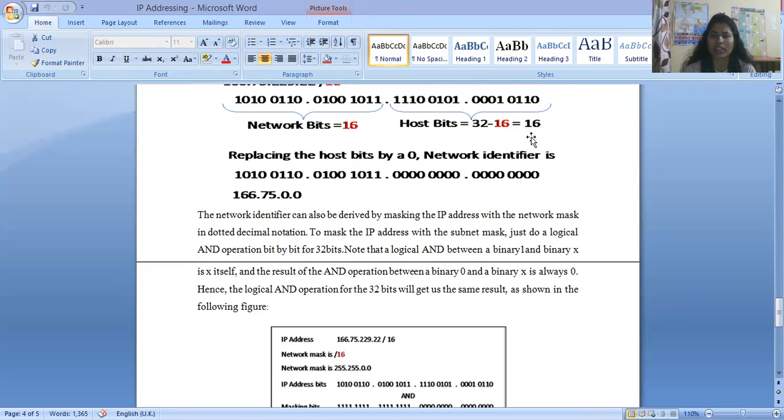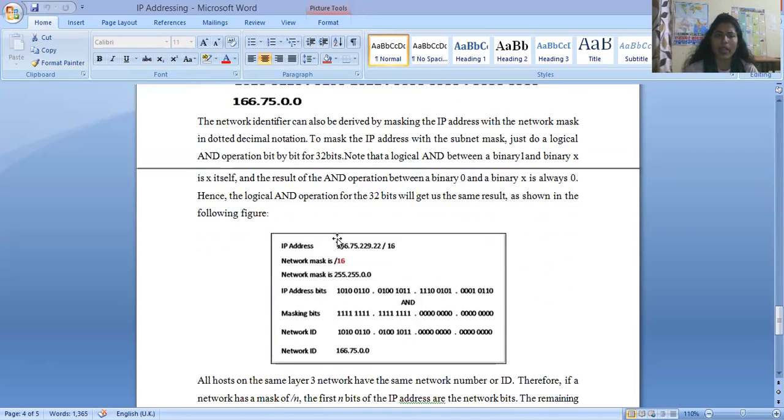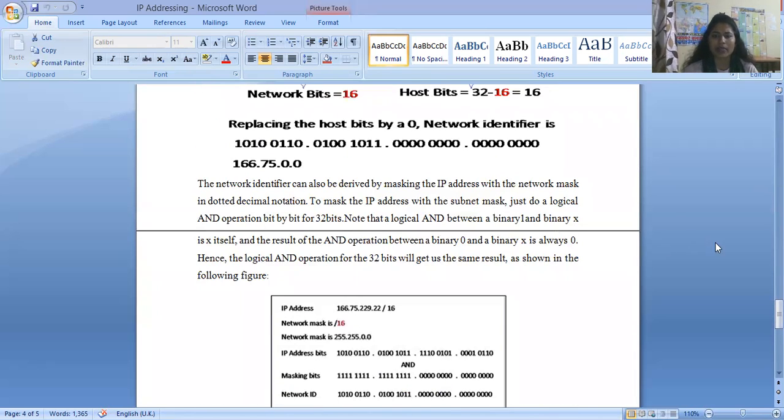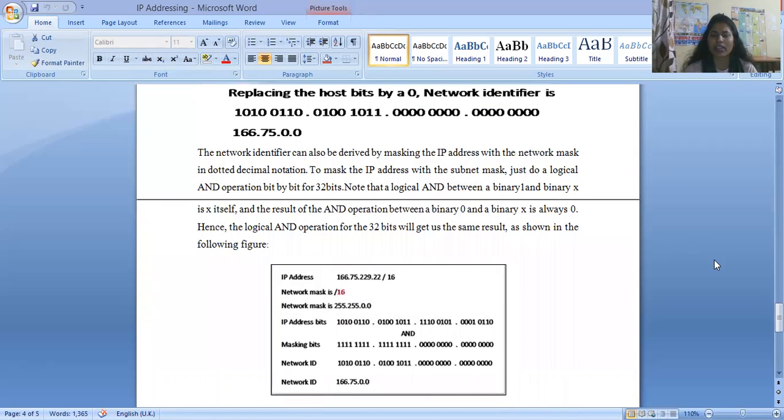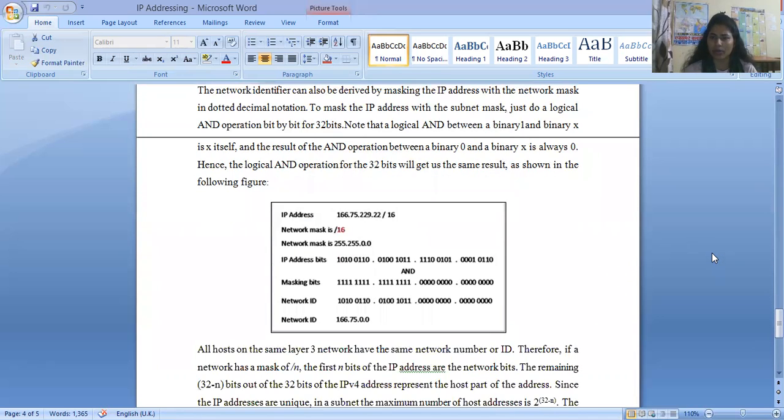Okay, because we are placing the 0 as a host bit. Clear? So when you are converting this into the decimal value, it will be 166.75.0.0. Clear? So the network identifier is also derived from masking the IP address with the network mask in dotted decimal notation.